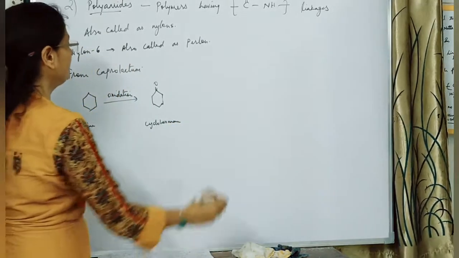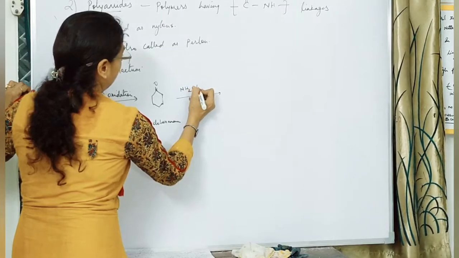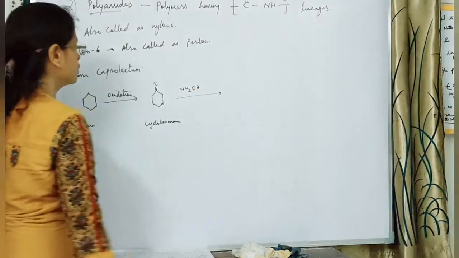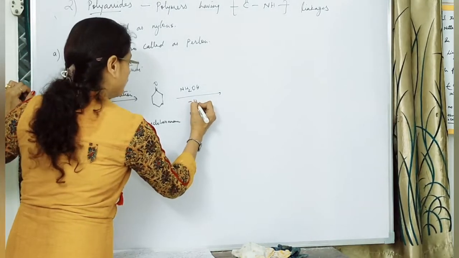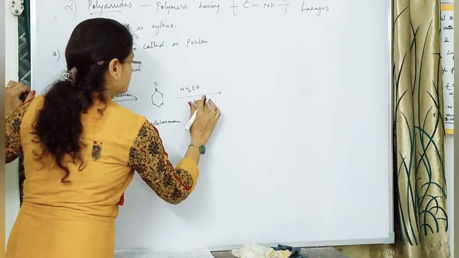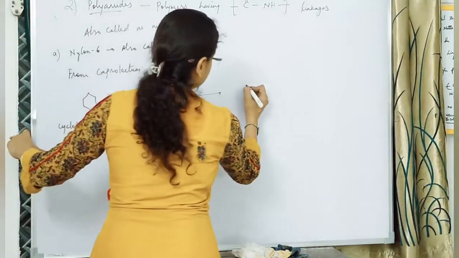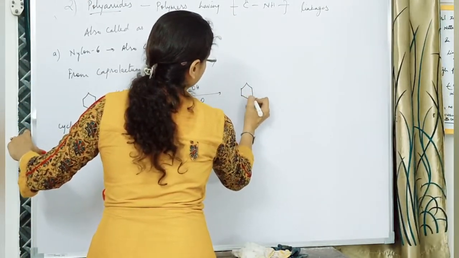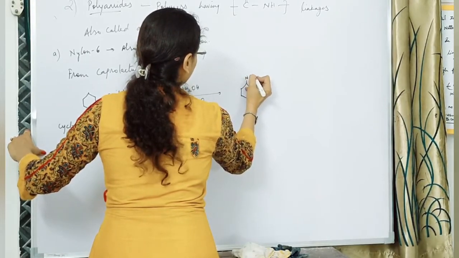Next we treat it with hydroxylamine, that is NH2OH. NH2OH is nothing but hydroxylamine, and there will be a loss of a water molecule over here. So this will form NOH, that is, an oxime will be formed over here. Look here, an oxime, that is NOH.